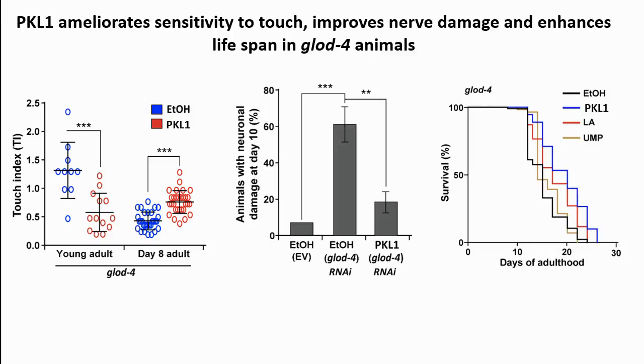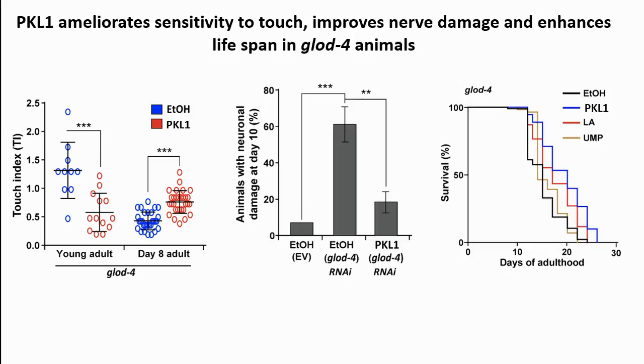So with that goal in mind, we set out to do a drug screen. We did an NPL 640 screen. This is a natural product library of 640 compounds, to look for any hit that could ameliorate the phenotypes exhibited by glod-4 animals. We screened for drugs that could ameliorate all of the phenotypes exhibited by glod-4, and we got 5 or 6 hits.